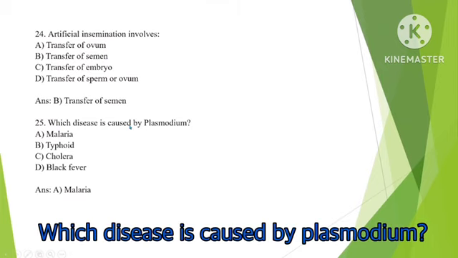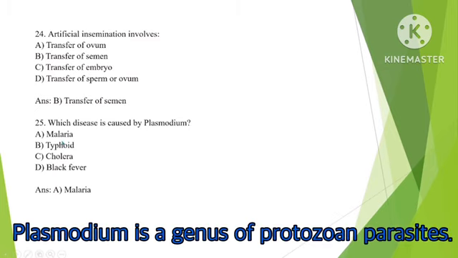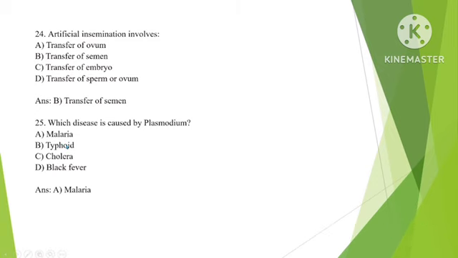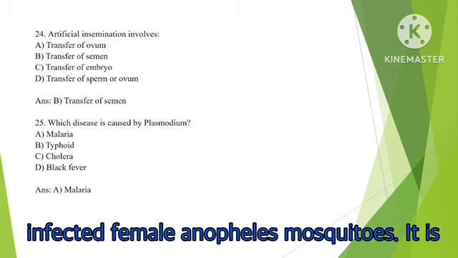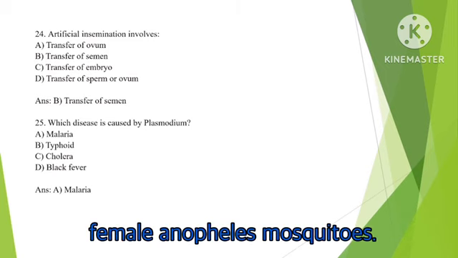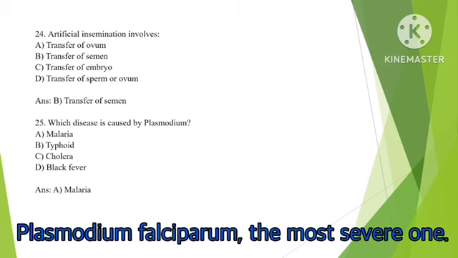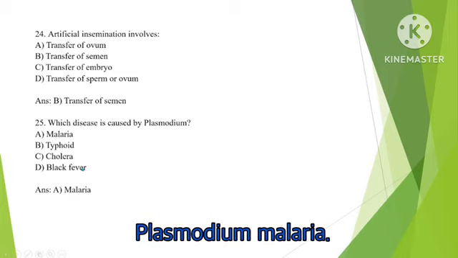Which disease is caused by Plasmodium? So the right answer is malaria. Plasmodium is a genus of protozoan parasites. It causes malaria, a serious and sometimes fatal disease, transmitted to humans by the bite of infected female Anopheles mosquitoes. It is female Anopheles mosquitoes. Major species causing malaria in humans are Plasmodium falciparum, the most severe one, Plasmodium vivax, Plasmodium ovale, and Plasmodium malariae.